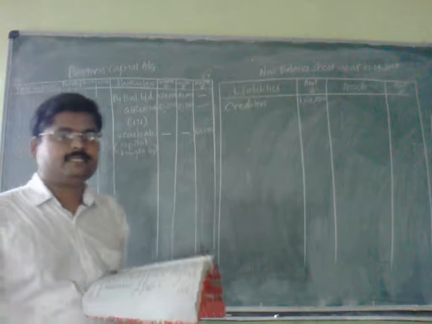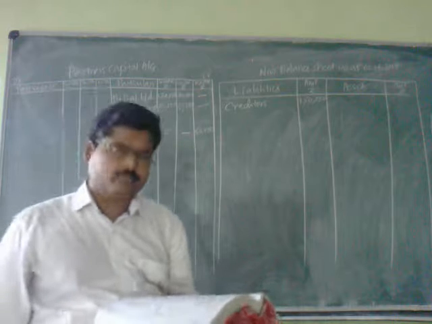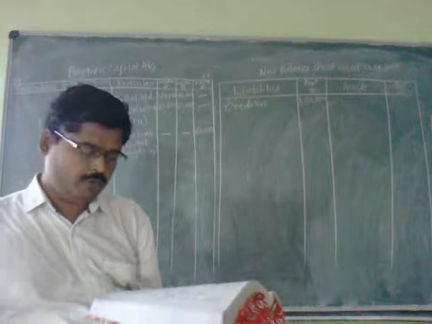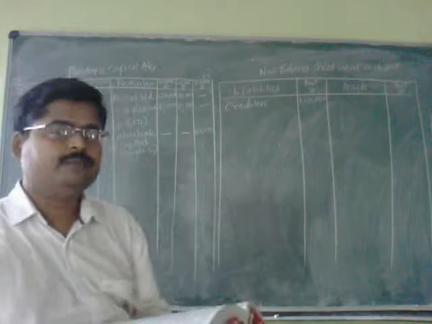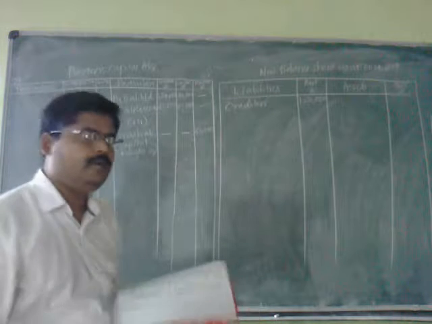That is why in her column I have recorded 60,000, and rupees 20,000 towards goodwill for 1/4 share in the future profits. The journal entry is goodwill account credited to partner's capital account, that is why by goodwill.